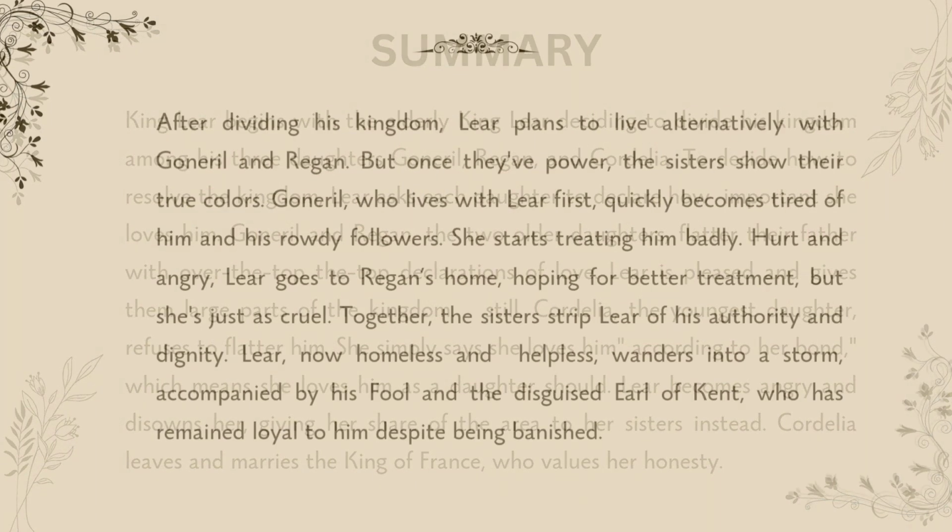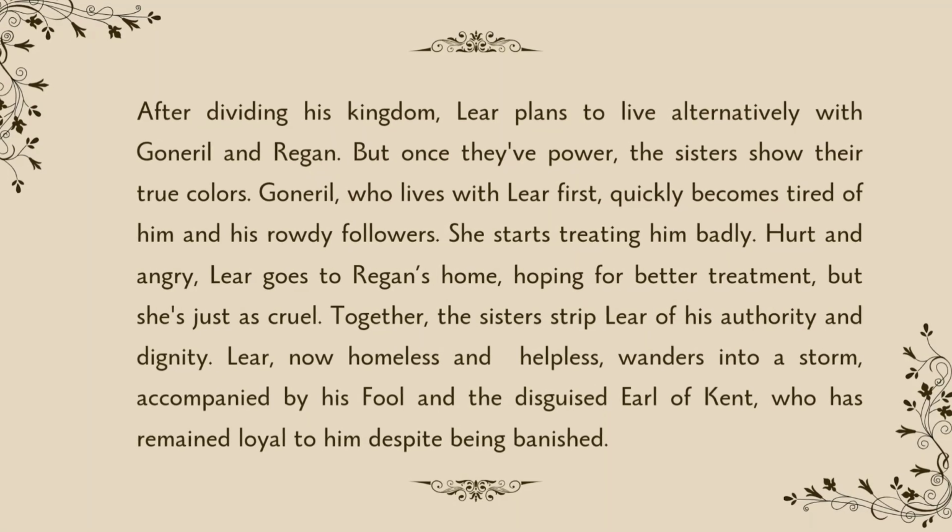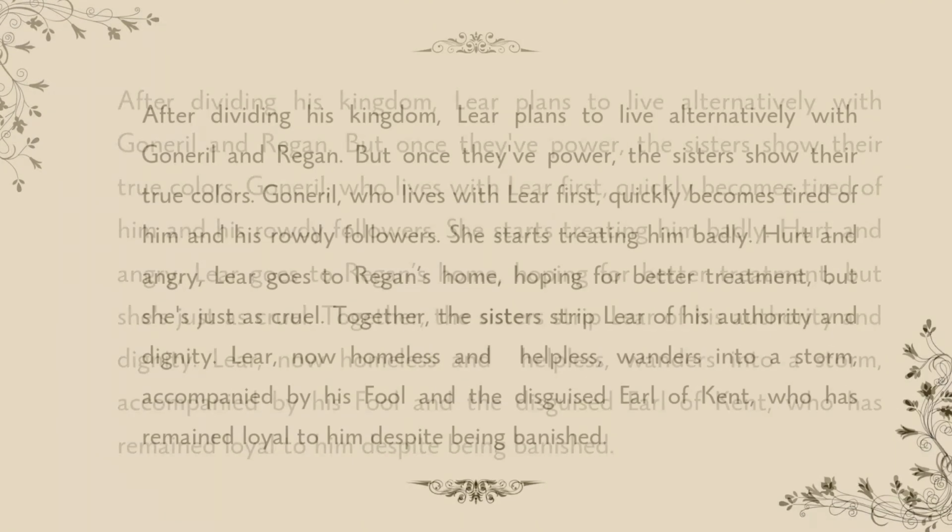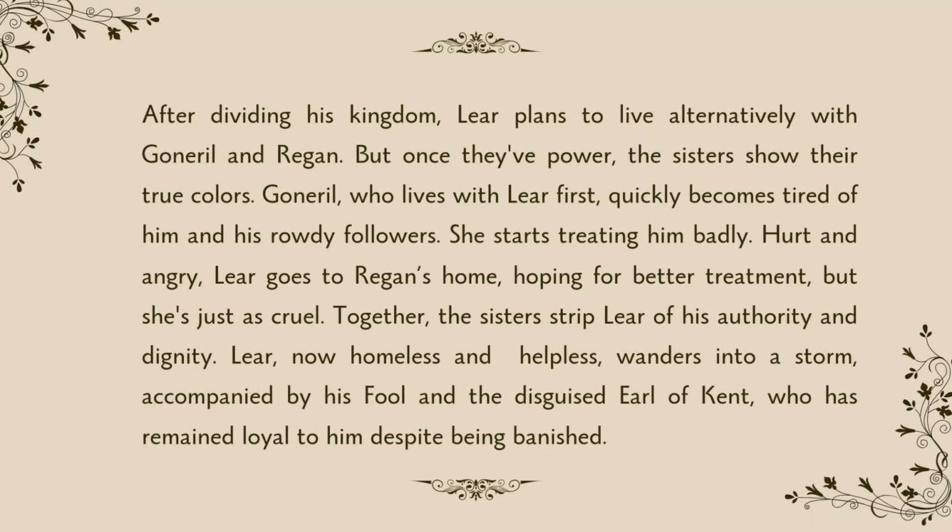After dividing his kingdom, Lear plans to live alternately with Goneril and Regan, but once they have power, the sisters show their true colors. Goneril, who lives with Lear first, quickly becomes tired of him and his rowdy followers. She starts treating him badly. Hurt and angry, Lear goes to Regan's home, hoping for better treatment, but she's just as cruel. Together, the sisters strip Lear of his authority and dignity.